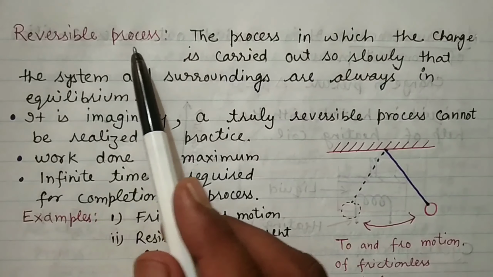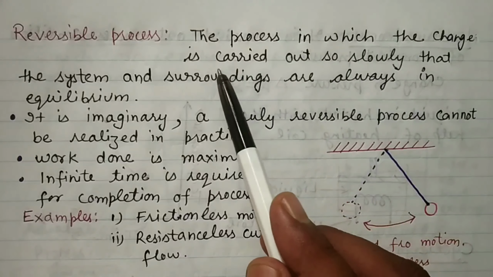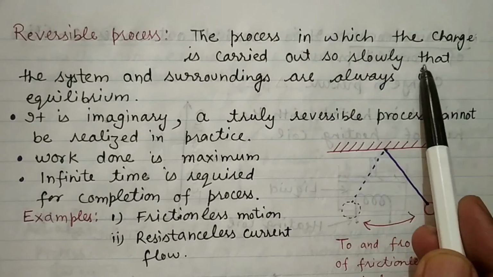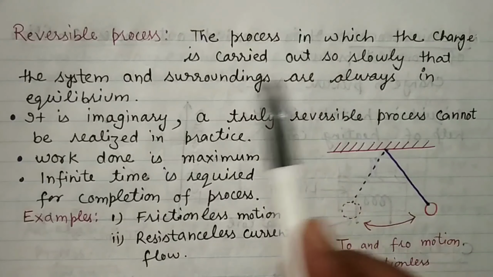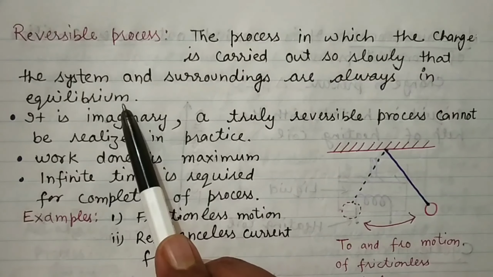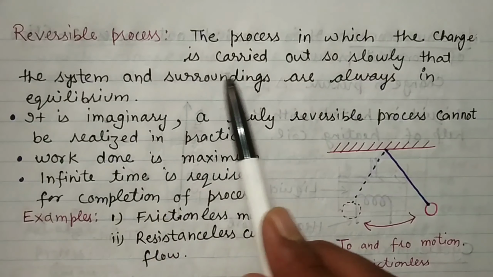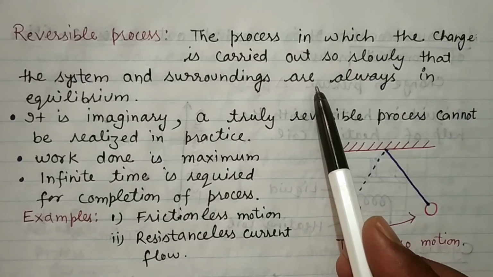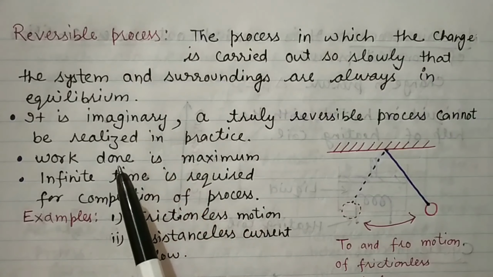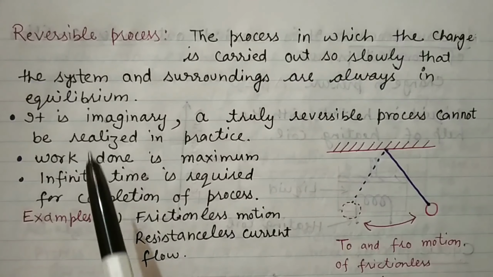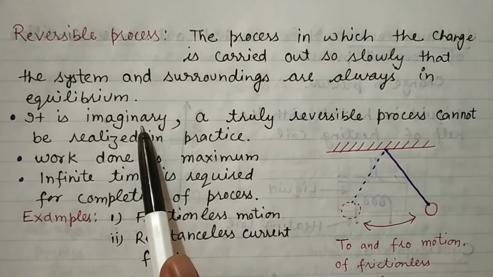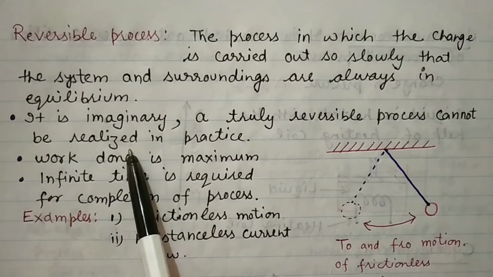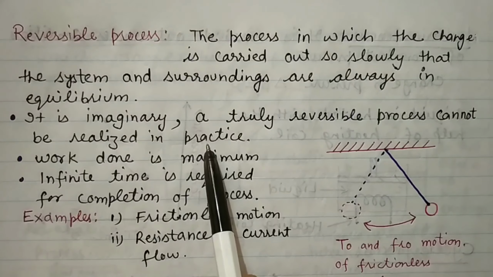reversed. A reversible process is the process in which change is carried out so slowly, that is infinitesimally, that the system and surroundings are always in equilibrium. That type of process, in which the change is carried out so slowly that the system and surroundings are always in equilibrium, is called a reversible process. Now, it is an imaginary process. A truly reversible process can't be realized in actual practice.